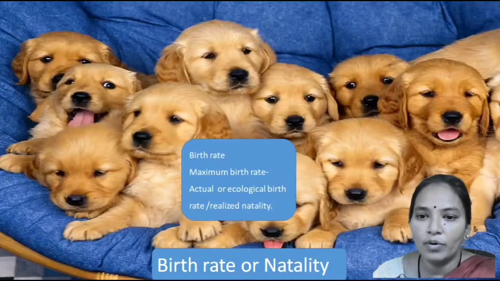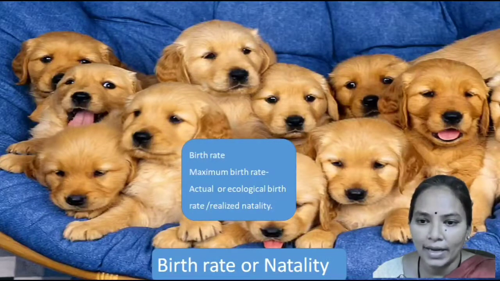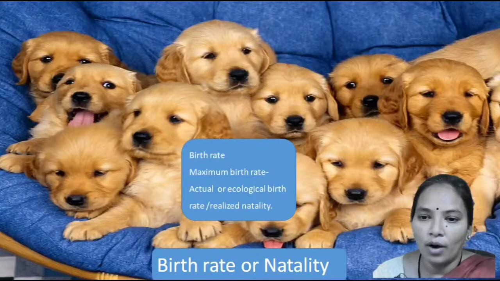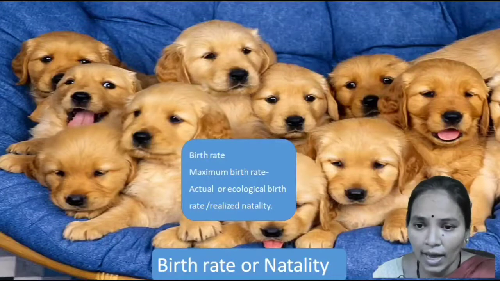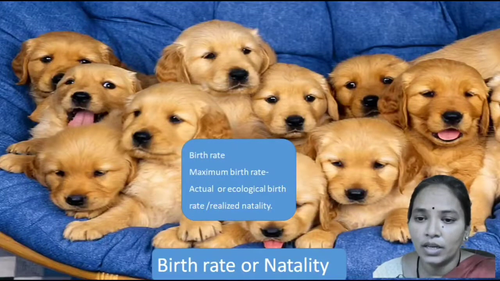If we talk about a butterfly, for example Danaus chrysippus, commonly called the plain tiger, it lays about 10 eggs. Not all the eggs hatch. If we consider 5 eggs hatching, out of the 5 eggs which hatch, 5 larvae are formed. Out of these 5 larvae, not all attain adulthood in natural ecological conditions.